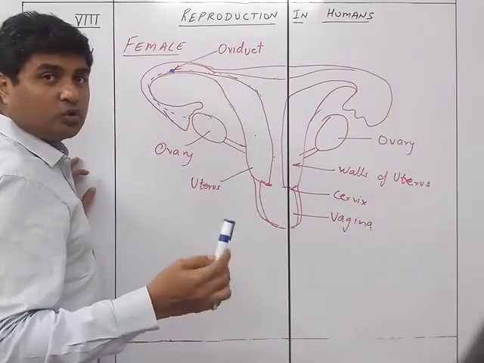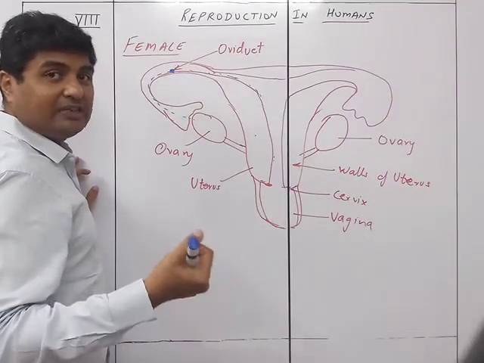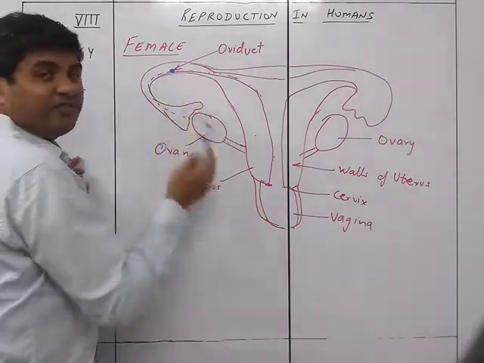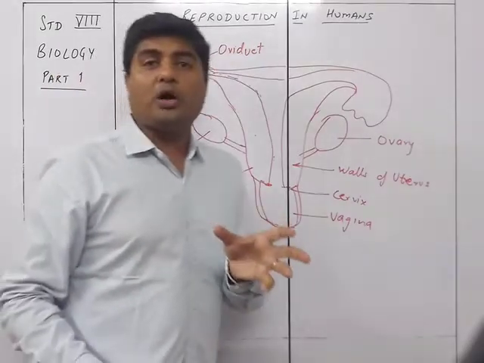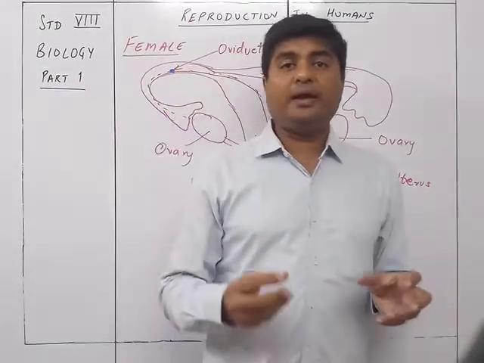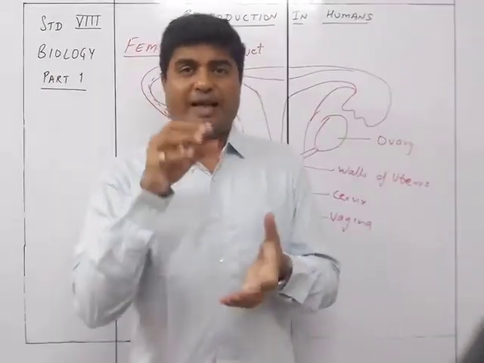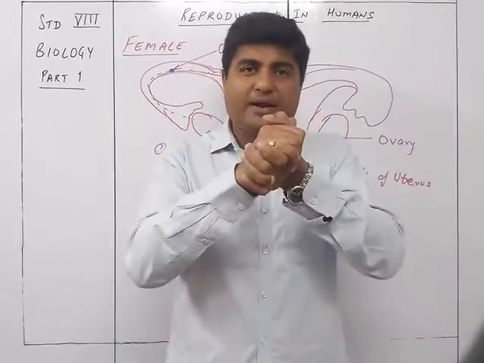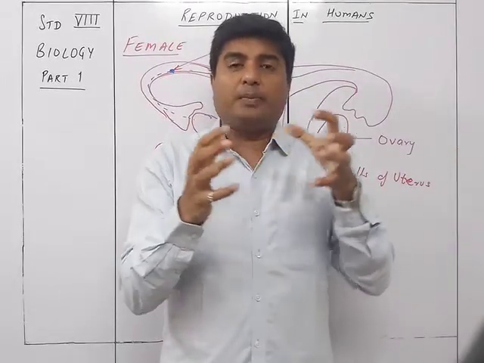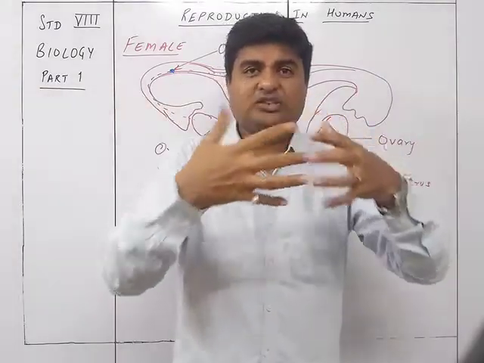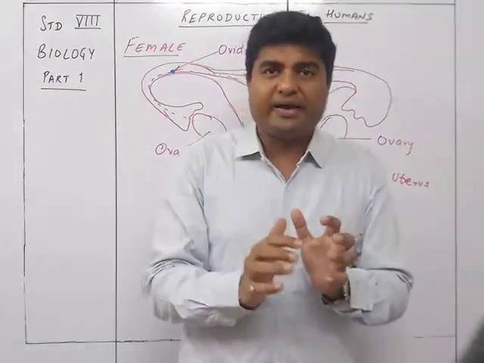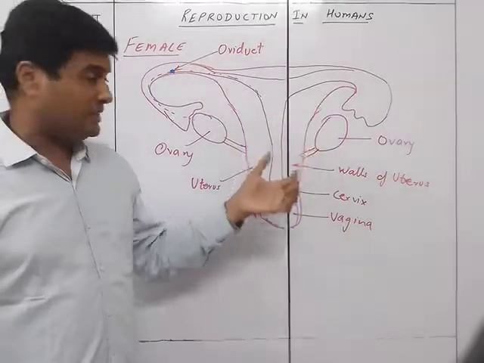Oviduct is the place through which the fertilization could take place. This is the area where the fertilization takes place. This is the uterus. The uterus is the thick walls in which the baby can be embedded, the zygote or the embryo can be embedded. So that is the place where the baby gets the complete sac-like structure in which the baby can accommodate itself for the 9 months.